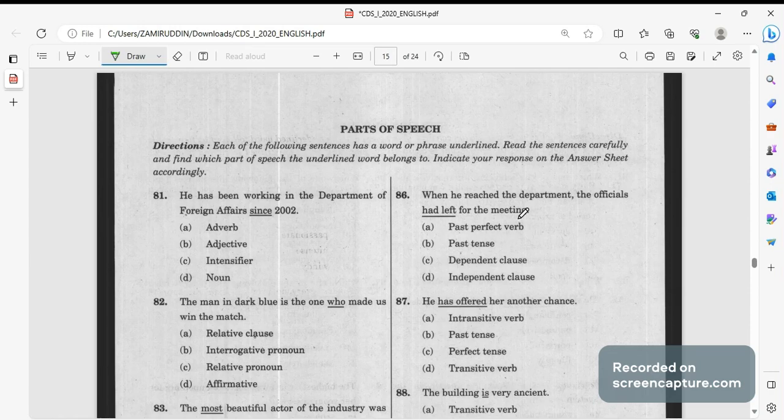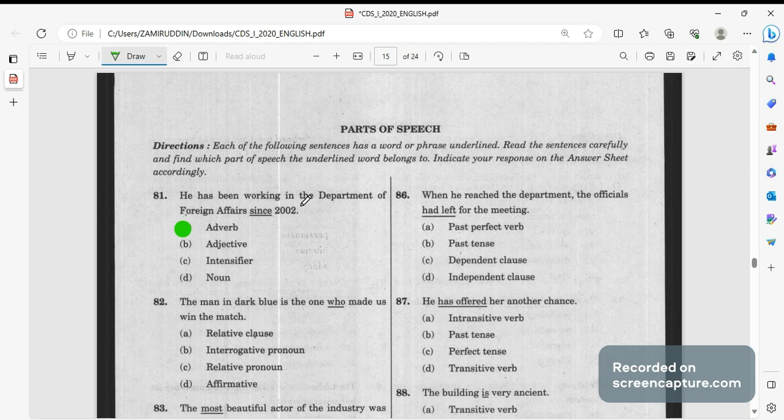If you see the parts of speech, the first question is, he has been working in the department of the foreign affairs since 2002. Since हमारा particular time को बताता है, और जो for होता है वो period of time को बताता है. Since 2002 से वो काम कर रहा है. Adverb हमारा verb के बारे में बता रहा है. Working since, so working is the verb and since is defining its behavior, so since is adverb.